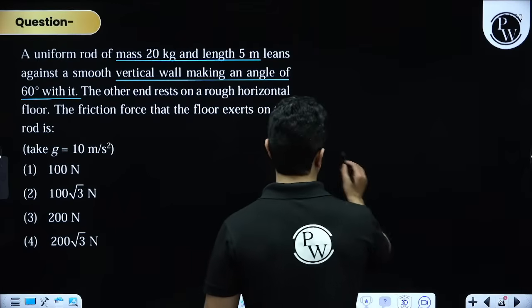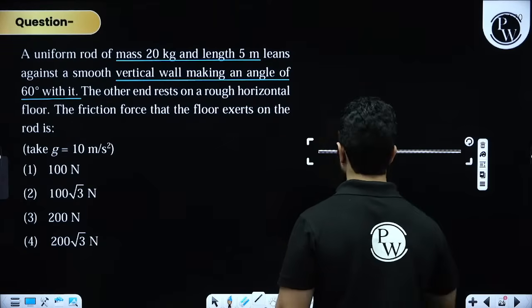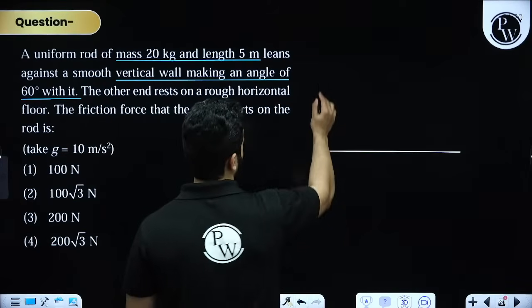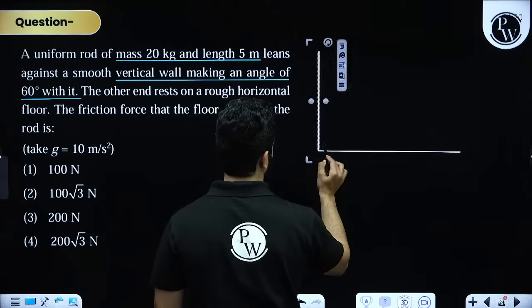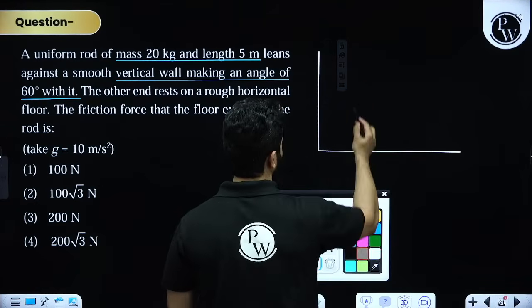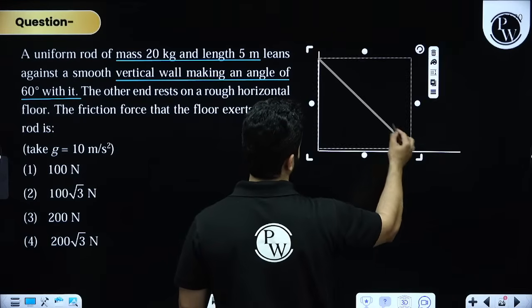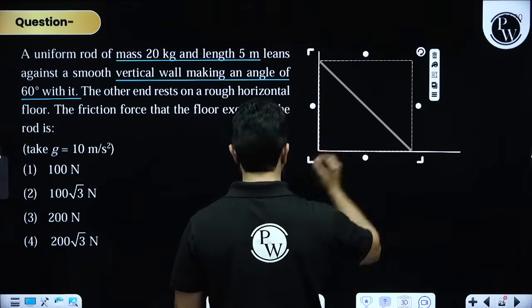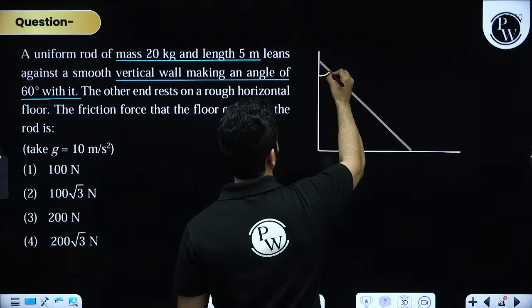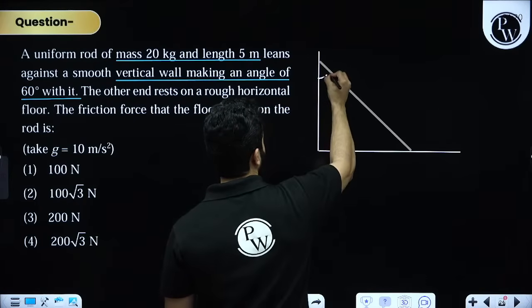Fine. Let's draw a floor, a wall, and a rod. A rod something like this. Clear? This angle is 60 degree.